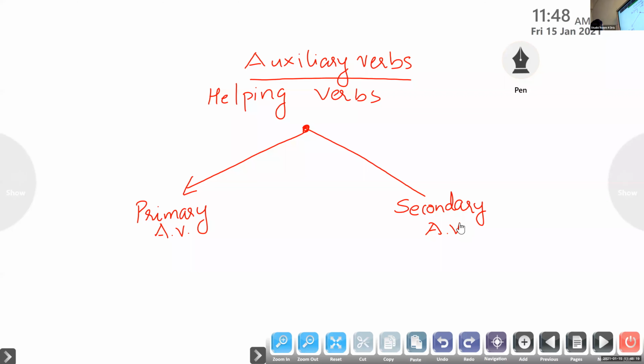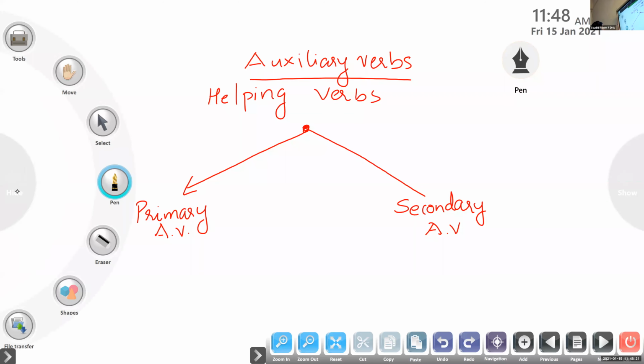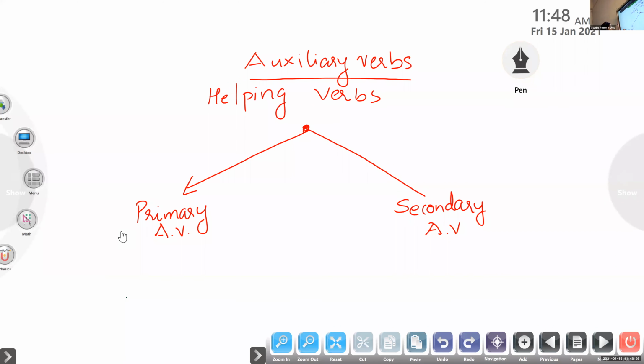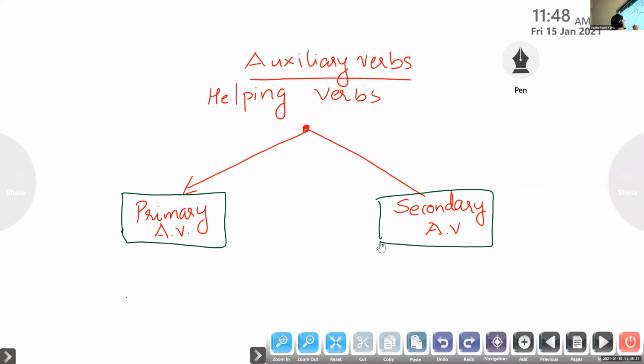All must draw this. Auxiliary verbs are divided into two. Primary auxiliary verbs, secondary auxiliary verbs. Check the spelling of auxiliary verbs. And you divide the primary auxiliary verbs into three.